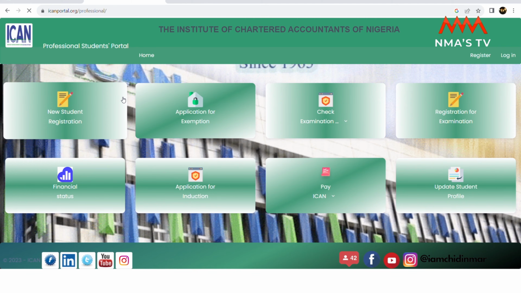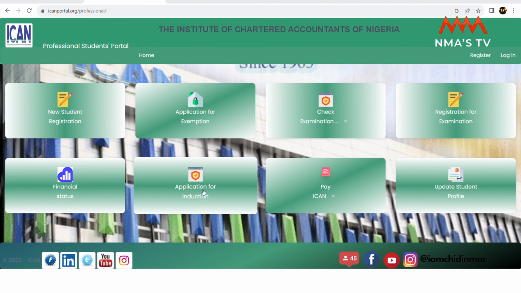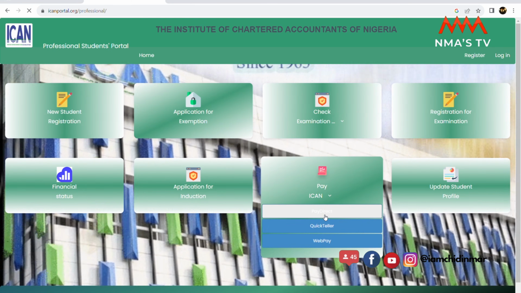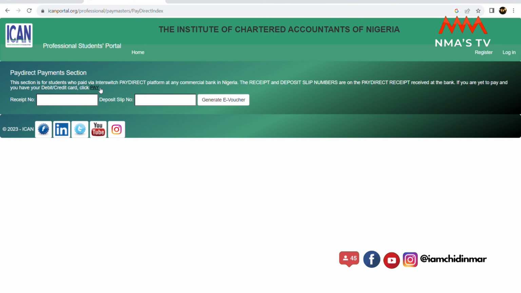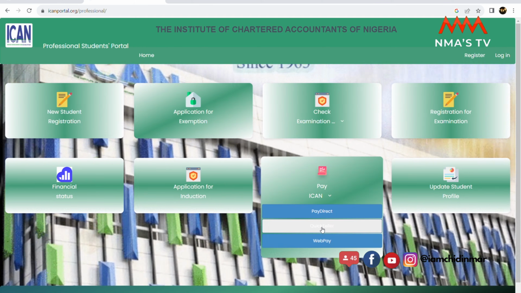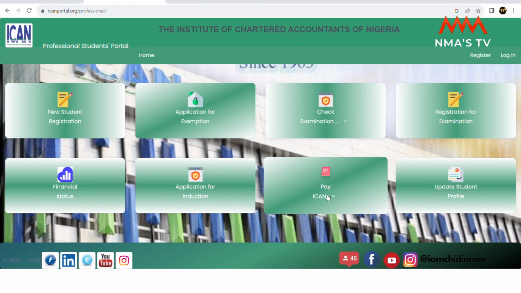The first thing you need to do is to pay ICAN. You can pay through Pay Direct, through the Quick Teller platform, or through Web Pay. If you want to pay through Pay Direct, you just click on Pay Direct, and then there's a place that says Pay. Once you click on Pay, it automatically takes you to the payment portal. Or you pay through Quick Teller. If you have a Quick Teller login, you can also pay from there, or you come here, click Pay, and pay to Quick Teller. Or the one I love most is to pay through Web Pay.